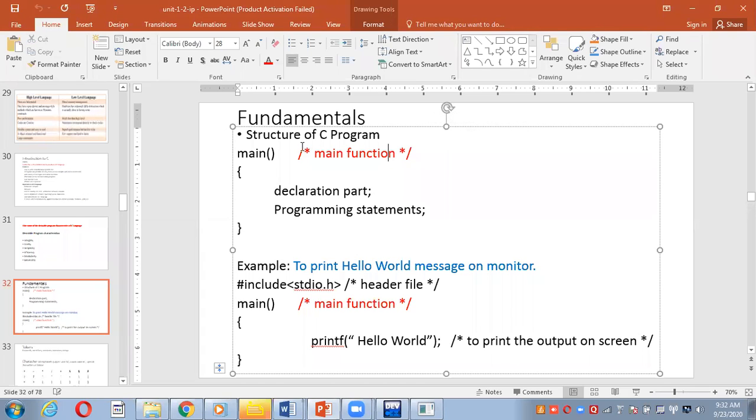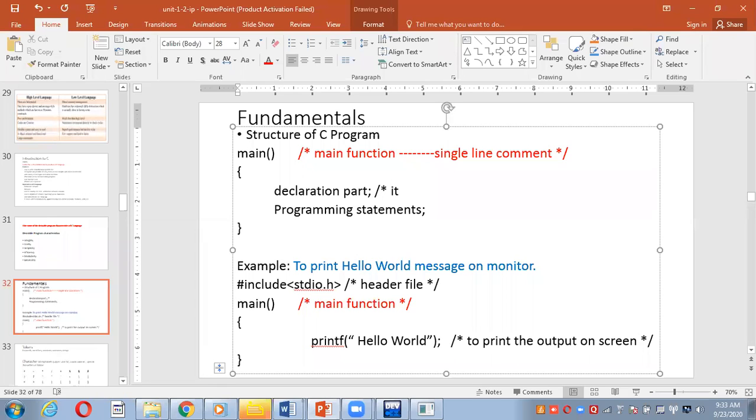Whatever you write between the slash star and star slash is called a comment, or comment lines. If you want to write something, you can write it here. This is the single line comment. Suppose you want to explain this declaration part, you can explain it this way; you will have to write it in two or three lines.